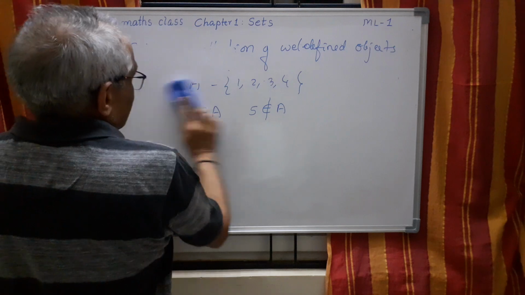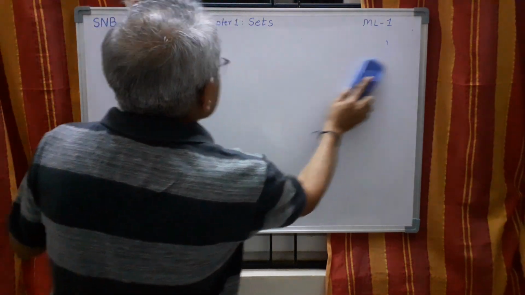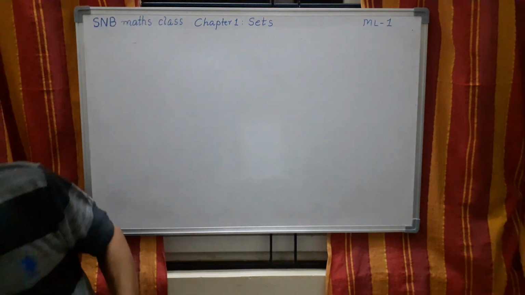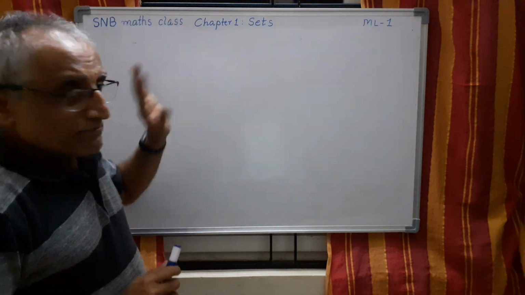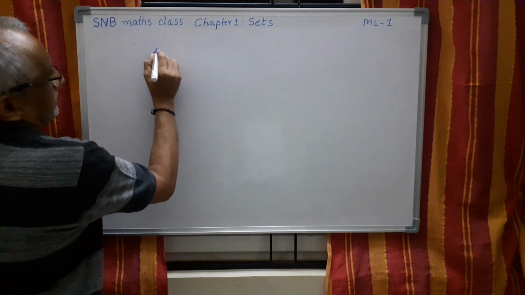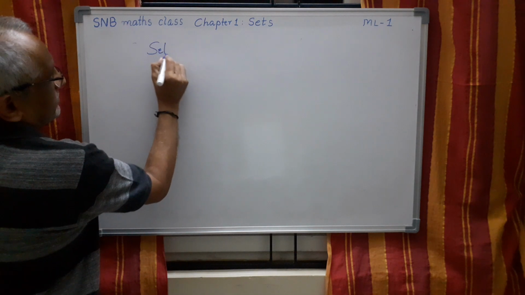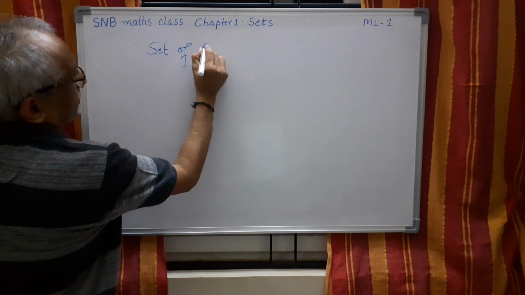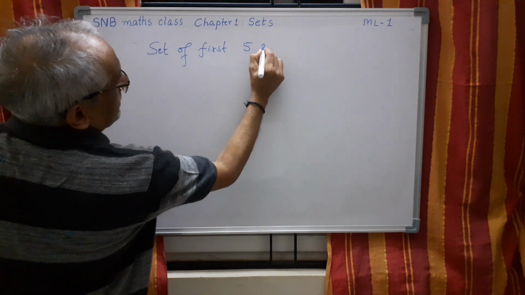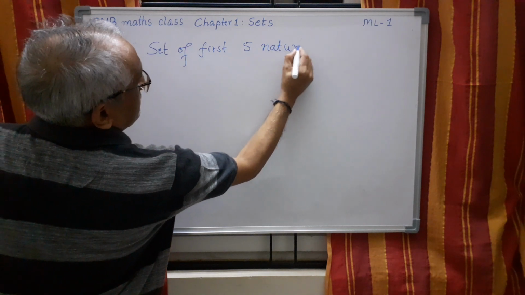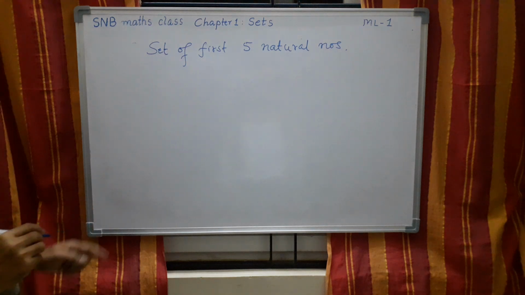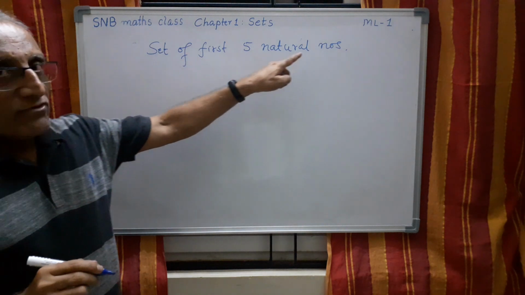Then there are two different methods of writing a set. So let us study them. See, with an example, let me give the idea. Let us say the set of first 5 natural numbers. See, this I have written in words.